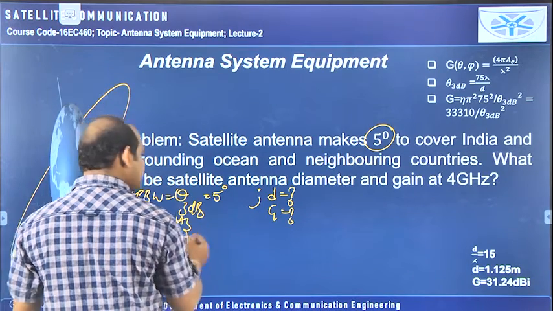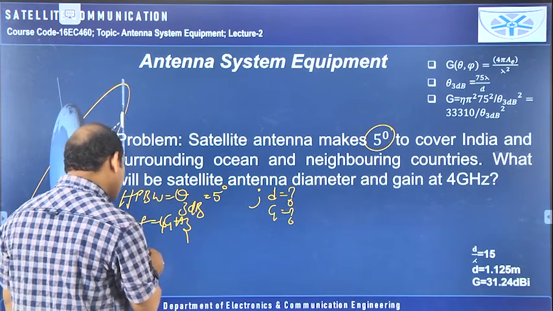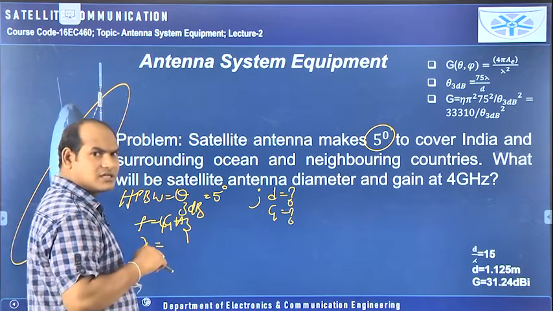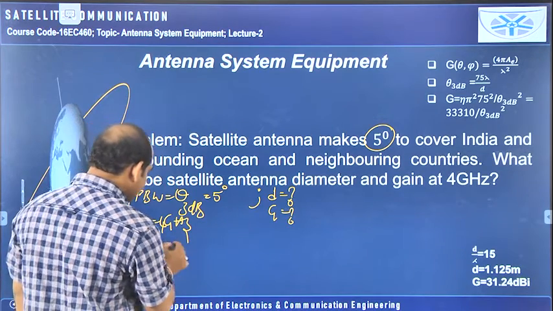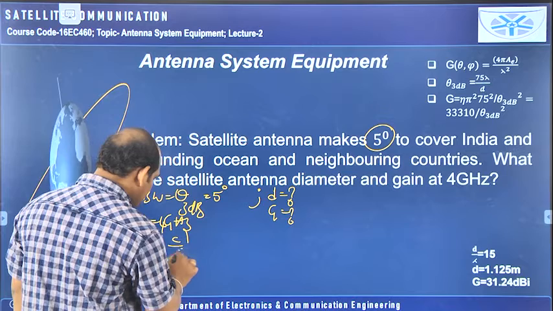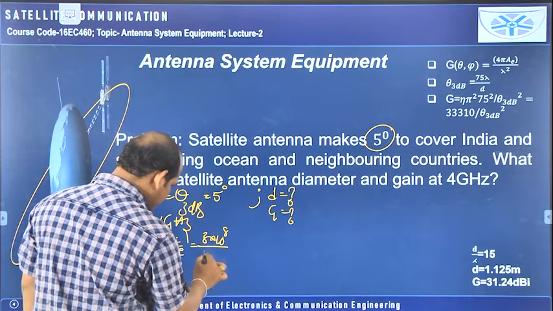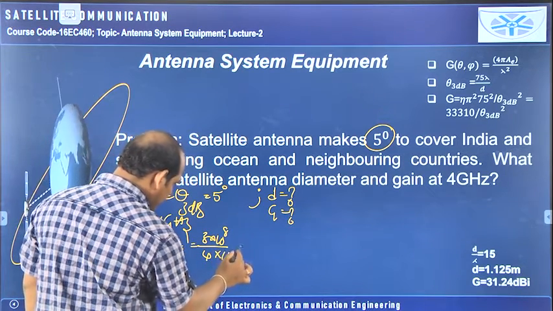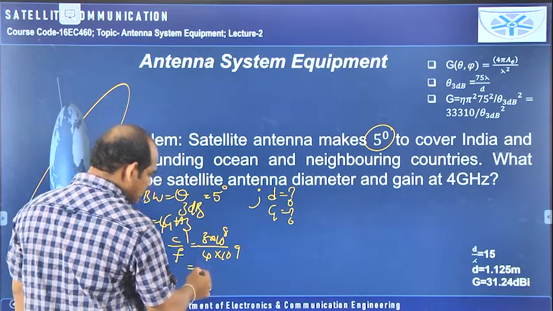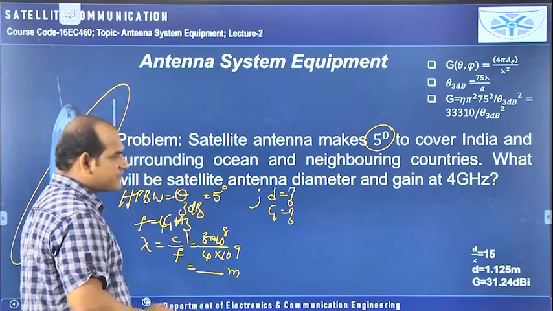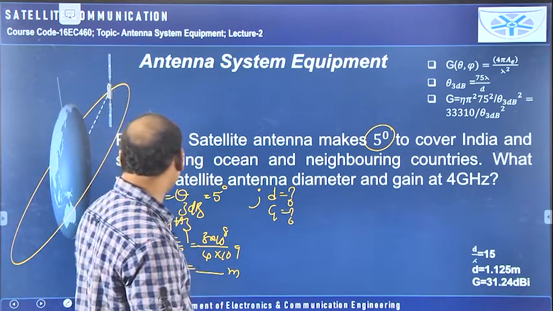So in the previous problem also the same frequency is there. So the same value of lambda you will get for the previous problem and this problem. That is lambda is equal to C by F, that is equal to 3 into 10 power 8 by 4 giga, 4 into 10 power 9. So you will get something in meters. Okay, in the previous problem we got 0 point something like that.